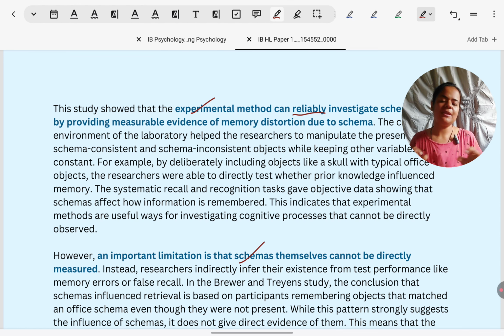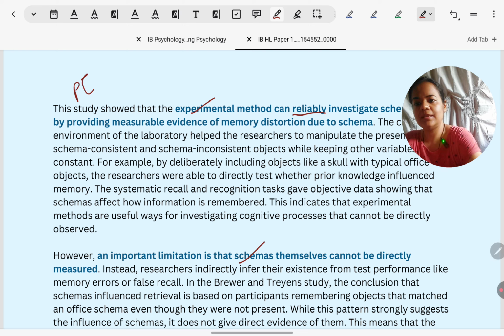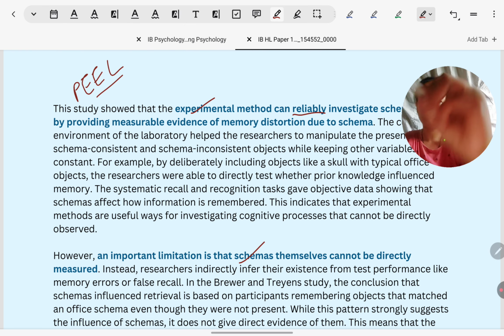And frankly speaking, whether they say it explicitly or not, in essay questions, critical thinking is more valuable than description. Description is less valuable in essay. Why do students lose marks in critical thinking? Because expansion of points is very poor. So before you begin, you must remind yourself every evaluation, critical thinking point must be written in PEEL format.